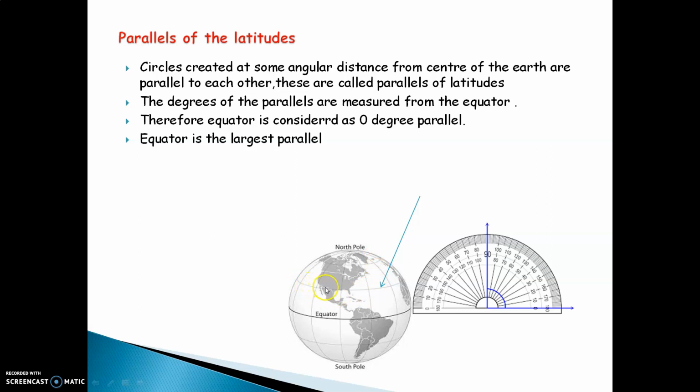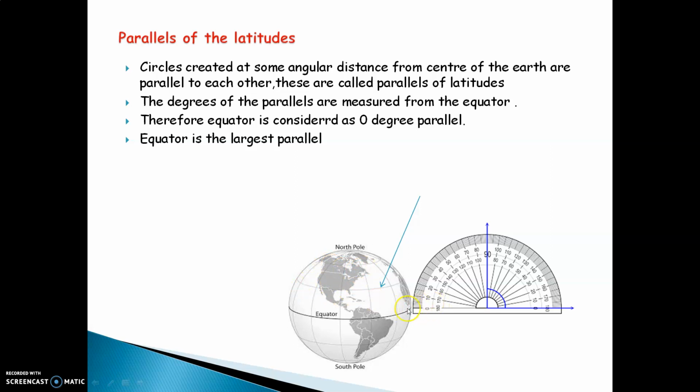Latitudes, in simple language, are the sleeping lines on the Earth. Now they are called parallels. Parallels meaning you can see these lines do not meet each other. They go in their own respective way, but they do not cross or intersect each other. Therefore, they are called parallels of latitudes.